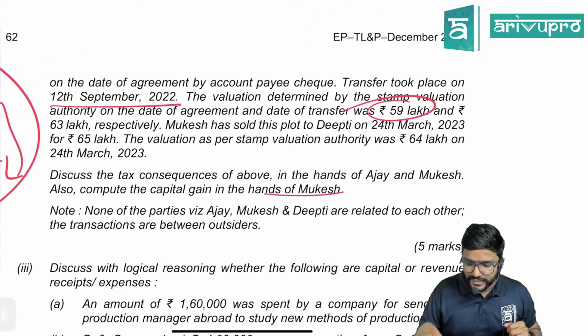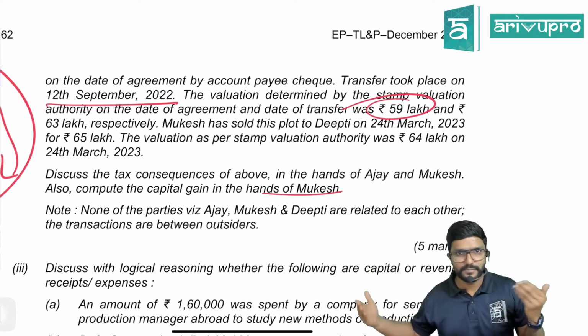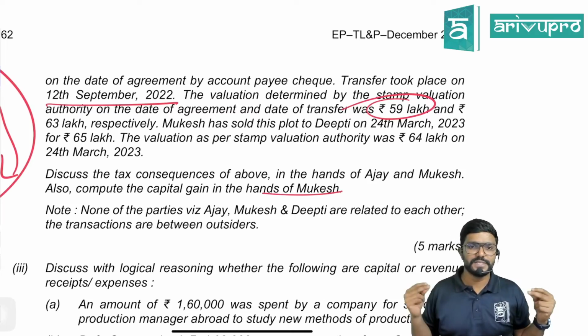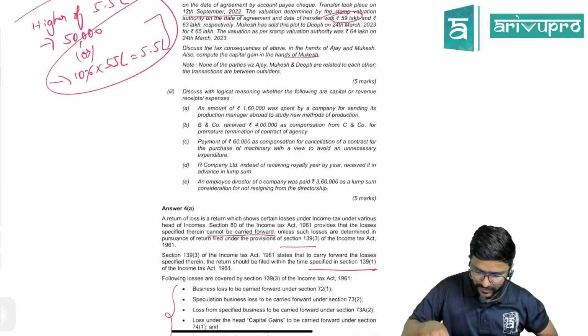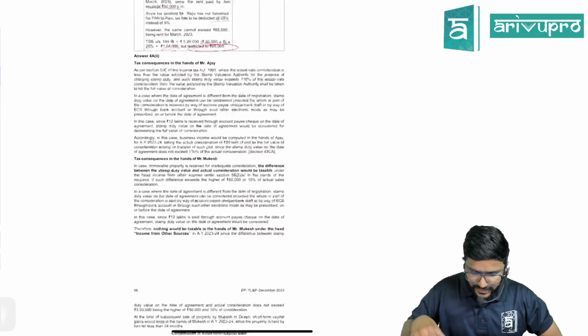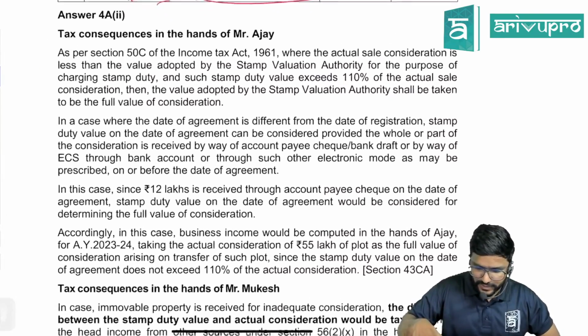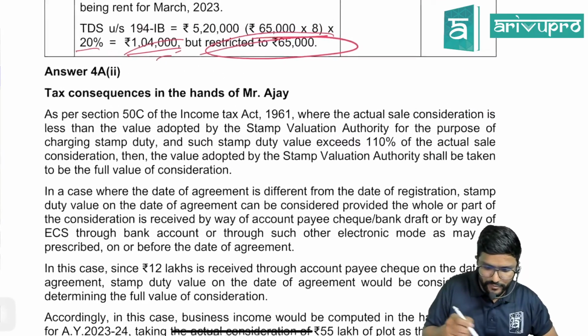Then Mukesh has sold the property. That would be short term because he has held it for less than 24 months. He has sold it to Deepthi. So we have to compute short term capital gain, guys. Fine. We'll just go through it quickly. I have explained whatever is there, the provisions.